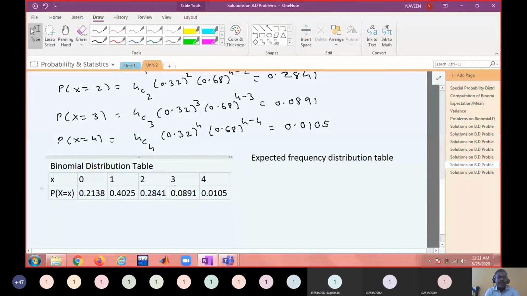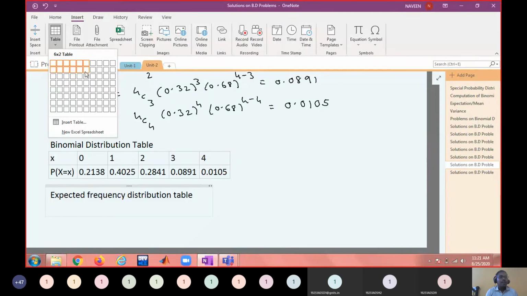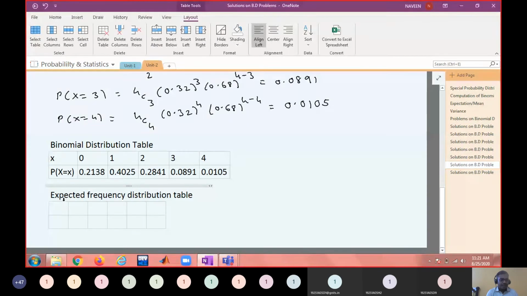So what is the expected frequency distribution table? Okay, x value, expected frequency. What do you mean by expected frequency?